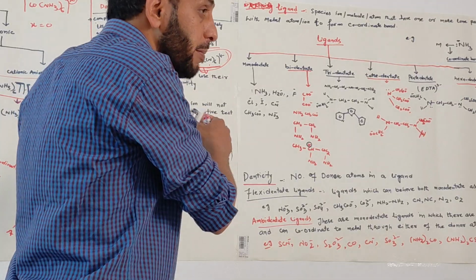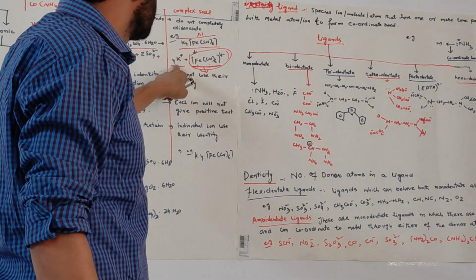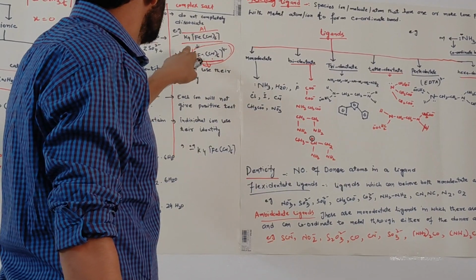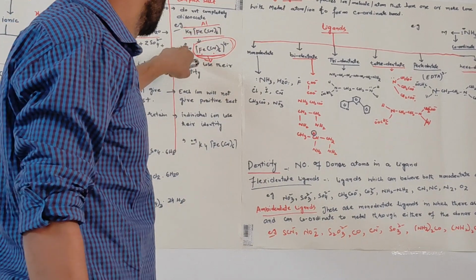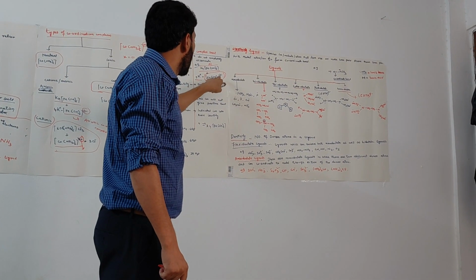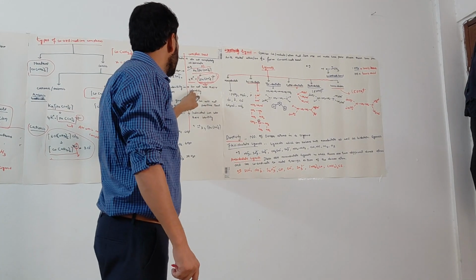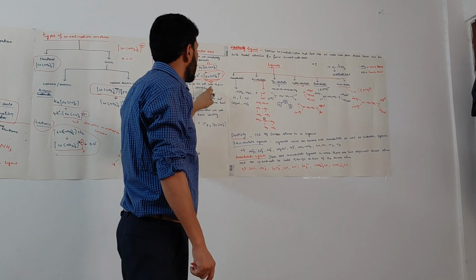They have a company name. So that is why we are saying they do not lose their identity. That is, only potassium gets separated, but iron and cyanide are already there and their company name is already here. So I mean to say that they do not lose their identity.